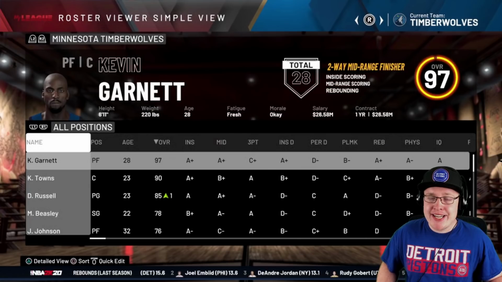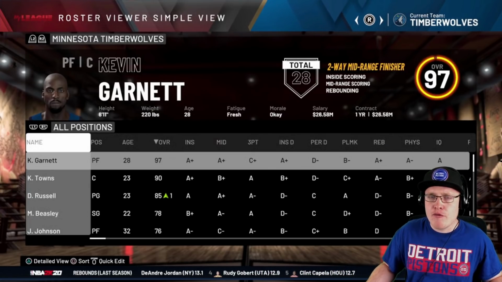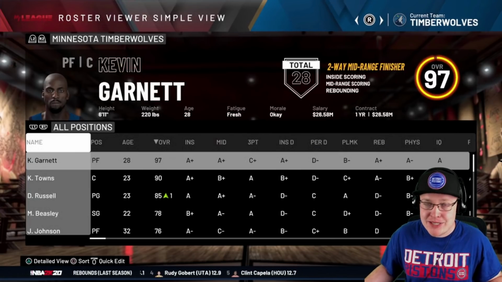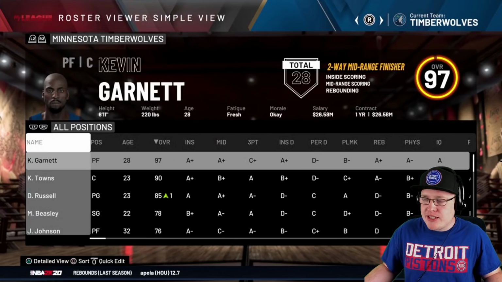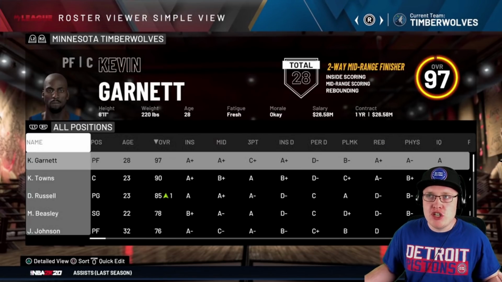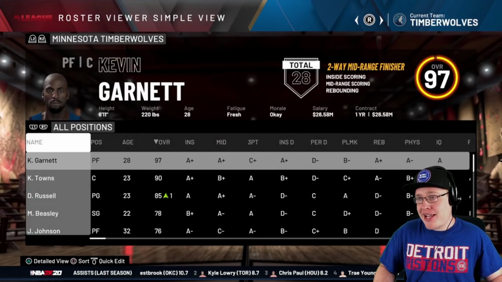For the Timberwolves, we got the Big Ticket, Kevin Garnett. I was just so in awe every single time I watched this man on TV. Of course, the Timberwolves did not really get a lot of spotlight games. But Kevin Garnett, it just seemed like he was never doing anything wrong. He was just always dominant, dropping 30 points on your team, shooting from the elbow and stuff like that.